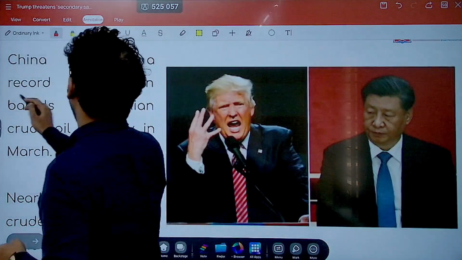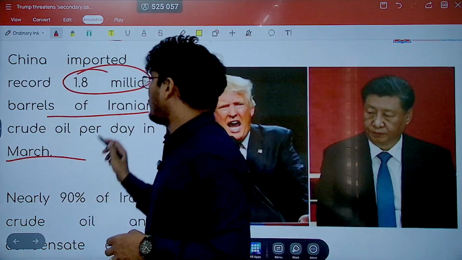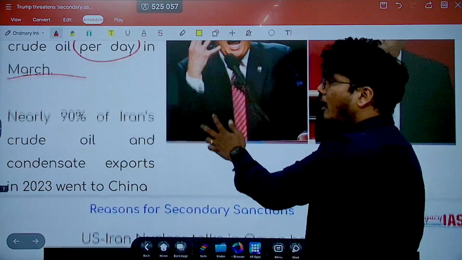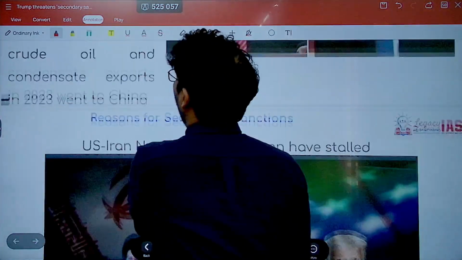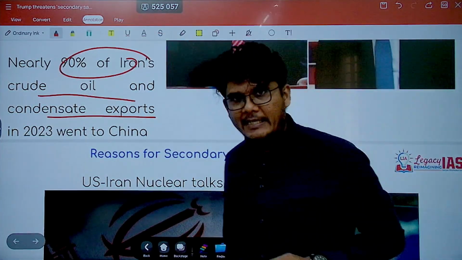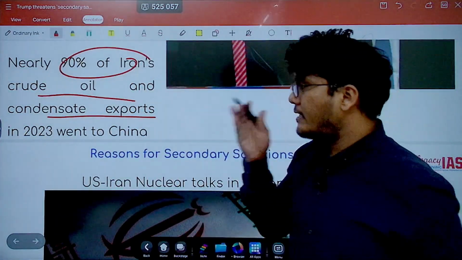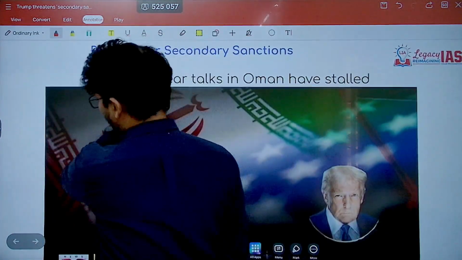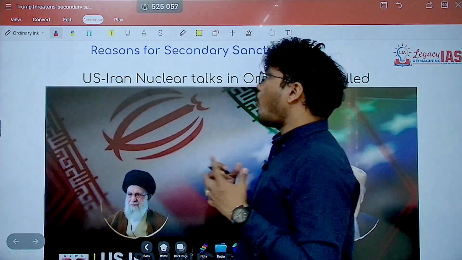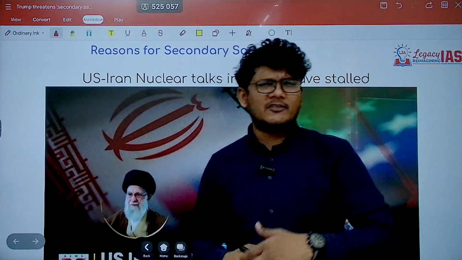China imported a record 1.8 million barrels of Iranian crude oil in March. So 1.8 million barrels per day is what we are talking about. Also, nearly 90% of Iran's crude oil and condensate exports in 2023 went to China. So it's China that has the major dealing with Iran. So it can be seen to be directed towards China. Now, coming to the question, why is that so? Why is the USA president threatening secondary sanctions, and why has it imposed primary sanctions already on Iran?